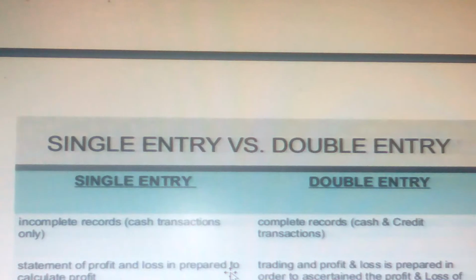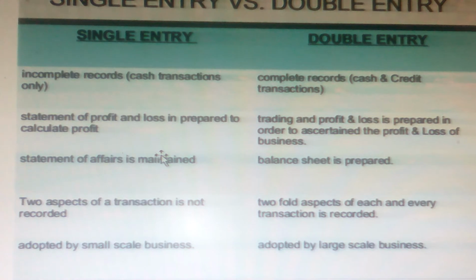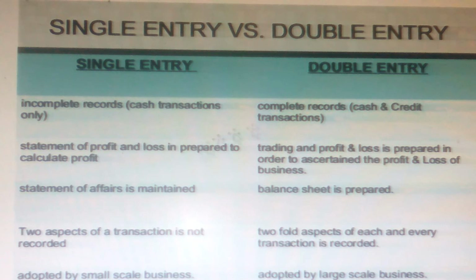Correct. So what is the difference between single entry and double entry? Single entry means incomplete records. Okay, so we maintain cash transactions only. But in double entry, both cash and credit transactions, as we do business, both cash and credit. That's why double entry gives complete records. We mention cash and credit transactions.